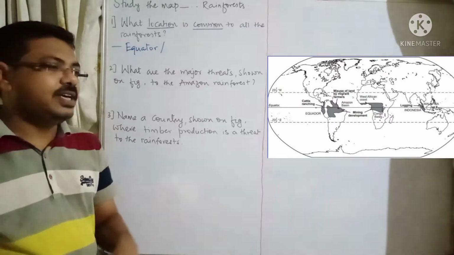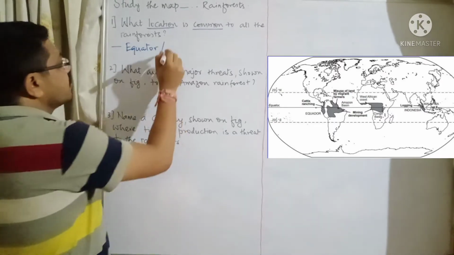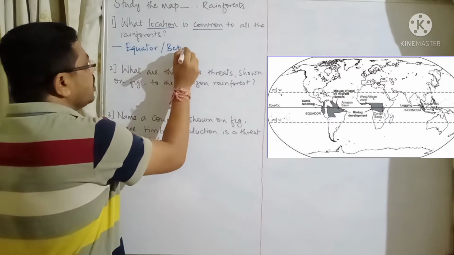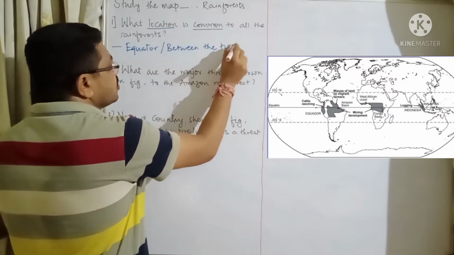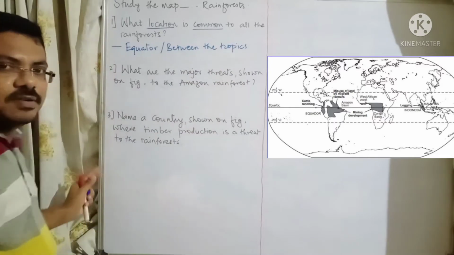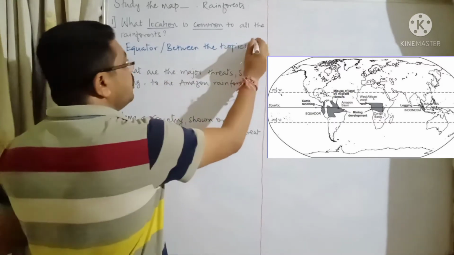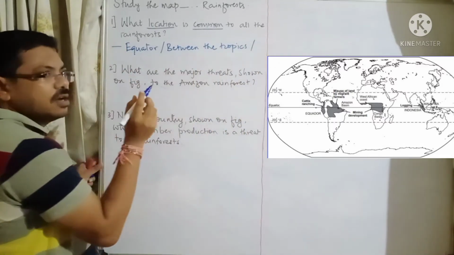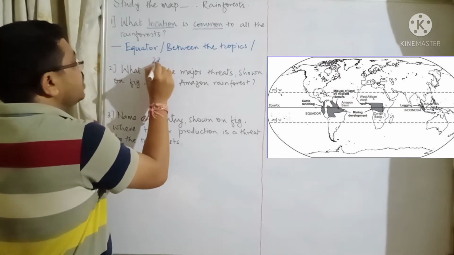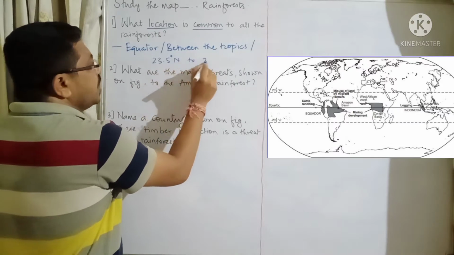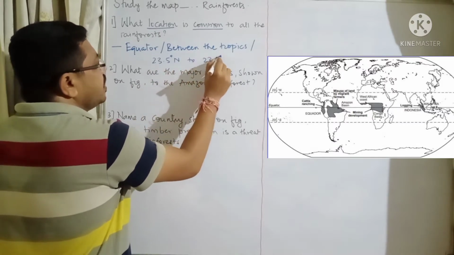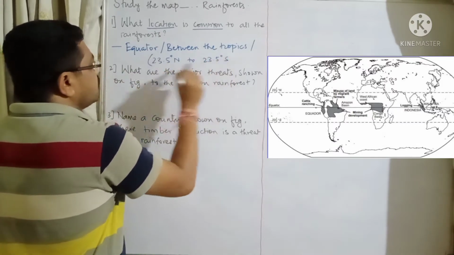Or you can also see that rainforests are located between the tropics. Or a third way you can write that the rainforests are located between 23.5 degree north to 23.5 degree south.